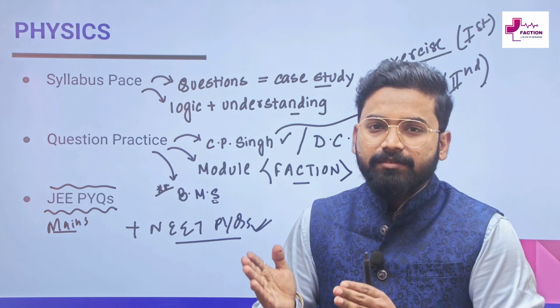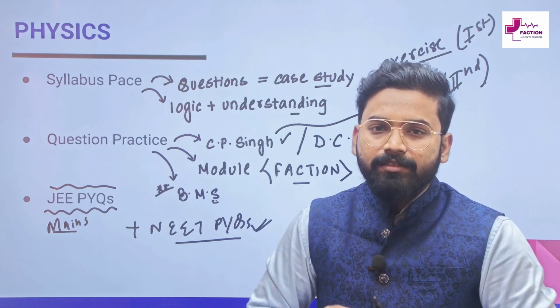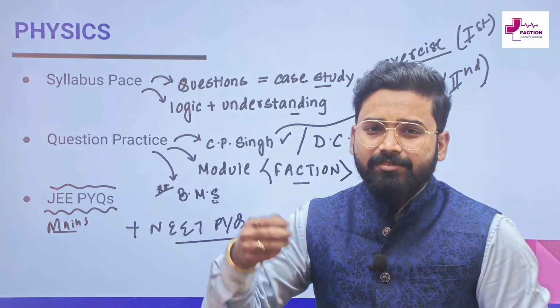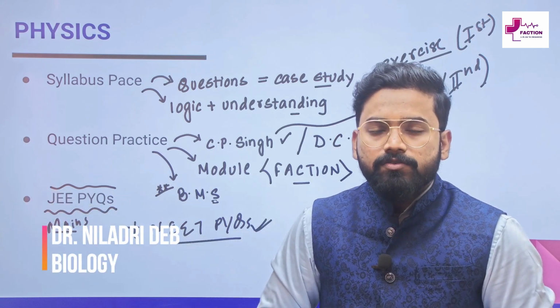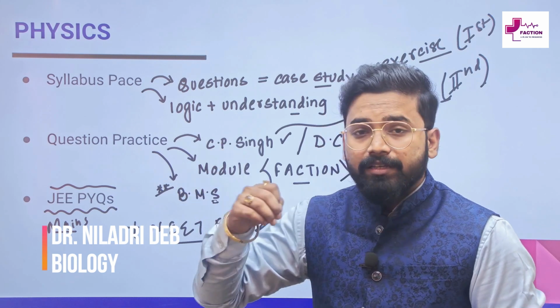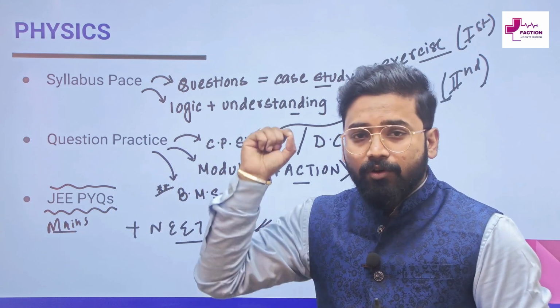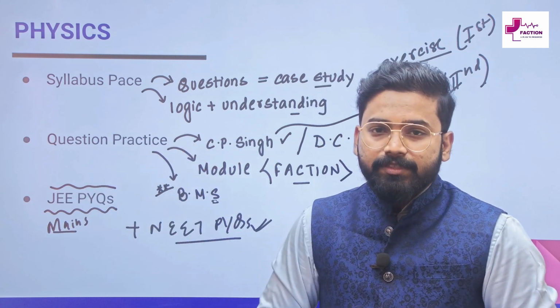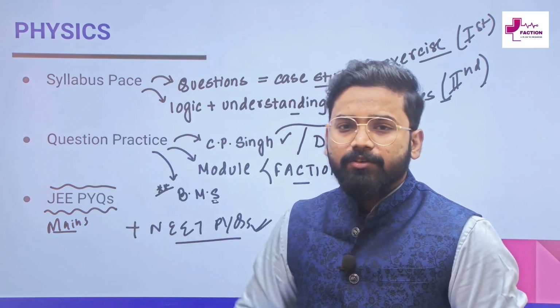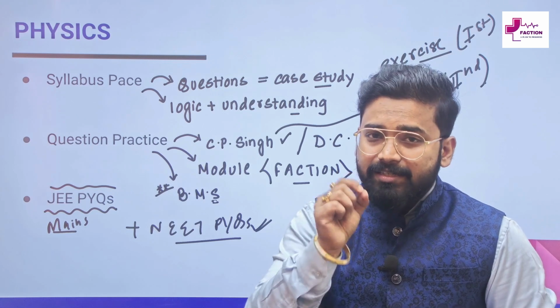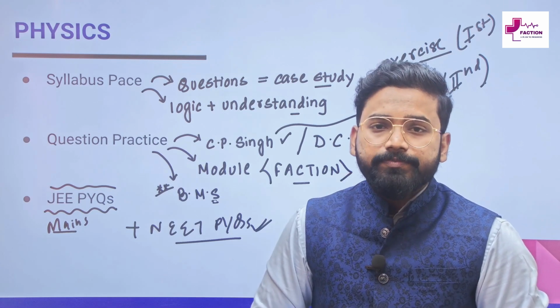A question that has come in say JEE 2018 or 19 has very high chances of coming in NEET 2023, 24 or 25. So when you are preparing for a test, follow all the points I have said, starting from physics, chemistry, biology, all the points you just recall, you follow them, you will definitely see a very high hike in score. Fine.